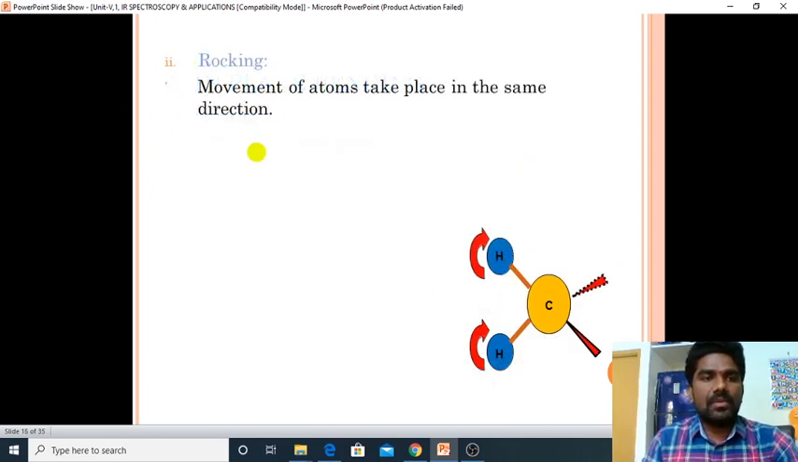And rocking, what is rocking? Movement of atoms takes place in the same direction, isn't it?